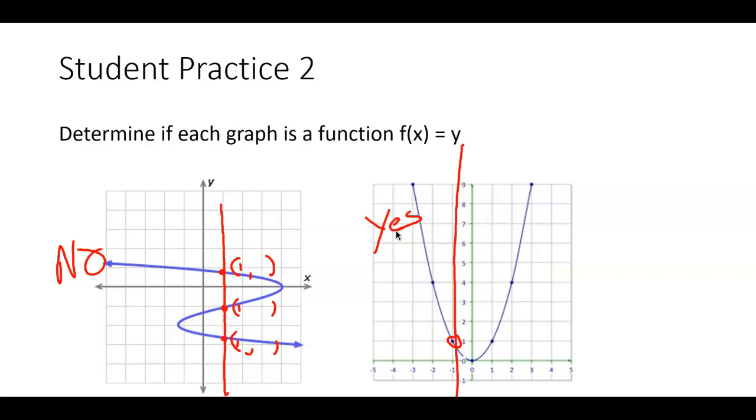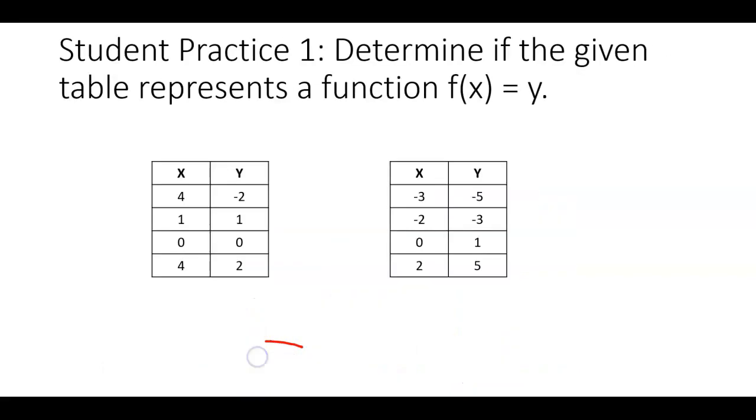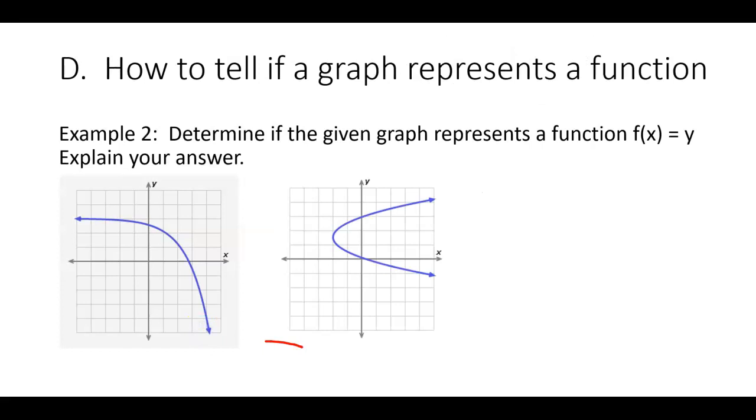Now our second objective was how to look at a table or a graph and see if it's a function. Kevin, when you're looking at a table, how can you tell if it's a function or not? A table is this one right here. Let me back up a little bit. How did we know when we were looking at a table if it was a function or not? There we go. If the x variable doesn't repeat. The y's can repeat, but if the x doesn't repeat, then we're good. And then, Niana, how can we tell when looking at a graph if it's a function or not?